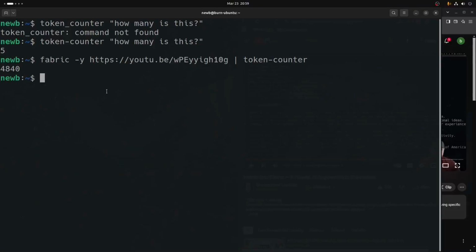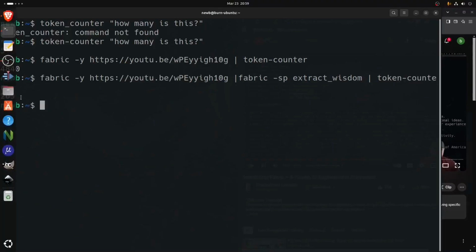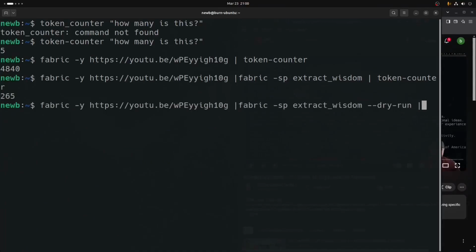What we can do is take a look at this command right here, which would send everything the tool would send. We'll try right now to pipe this to the token counter. This command doesn't work: the 265 is the tokens from the response from extract wisdom. So what we need to do is leave the dry run in there.